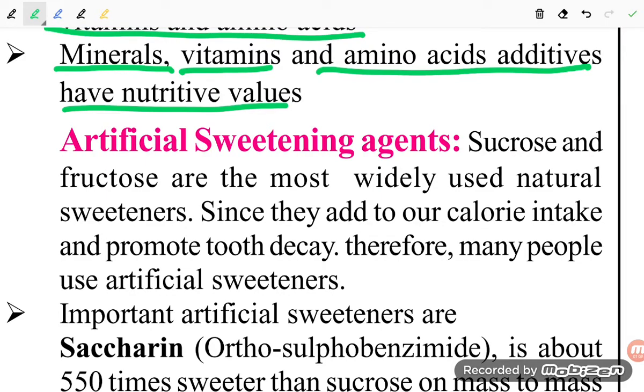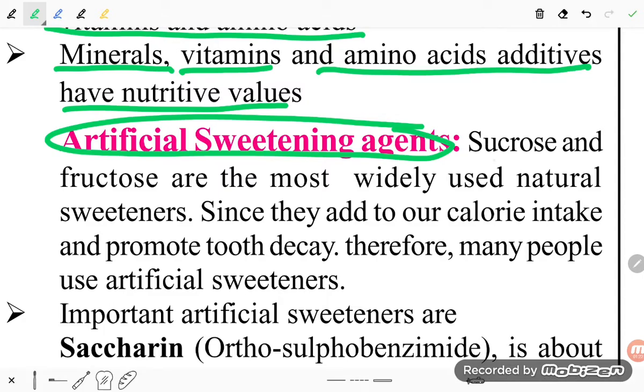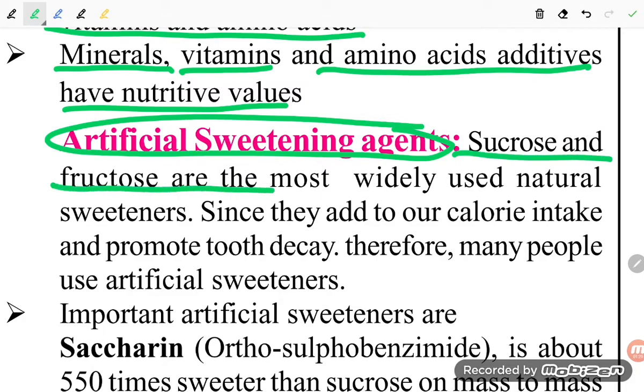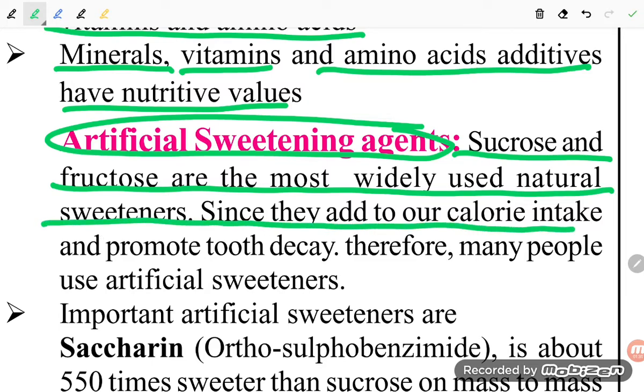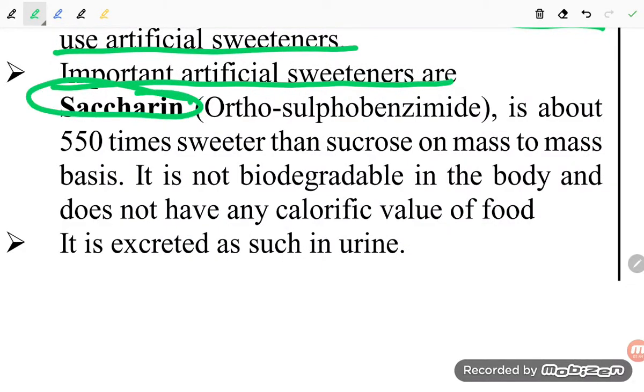The first one is the artificial sweetening agent. When you talk about artificial sweetening agents, students, sucrose and fructose are the most widely used natural sweeteners, since they add to our calorie intake and promote tooth decay. Therefore, many people use artificial sweeteners. Important artificial sweeteners are saccharin, the first one,